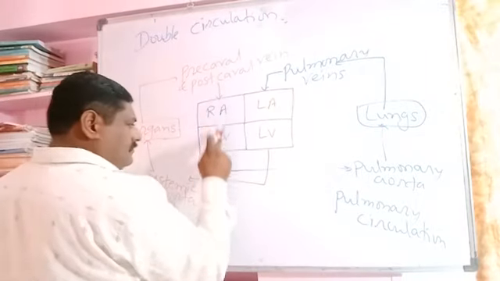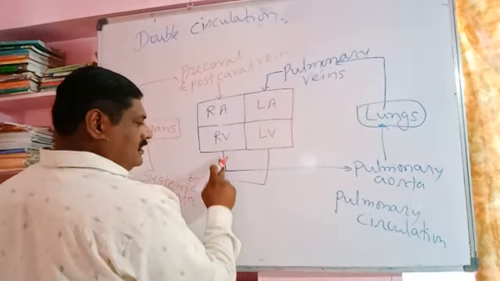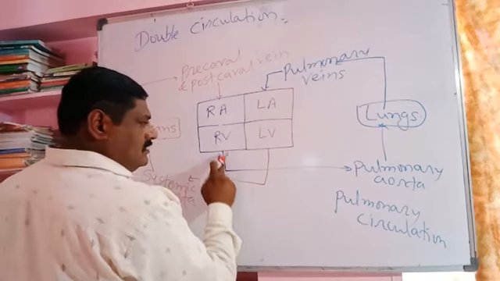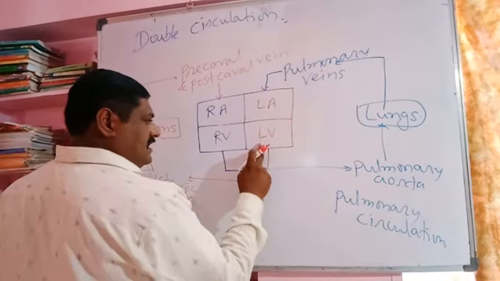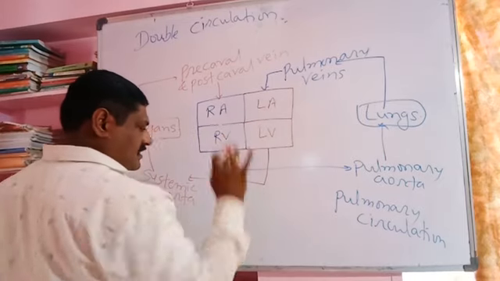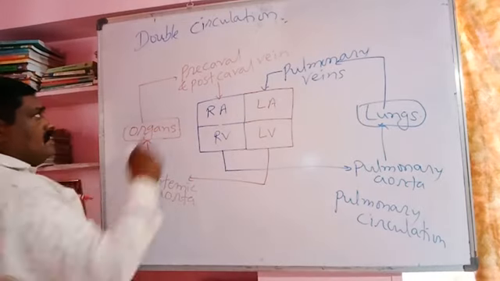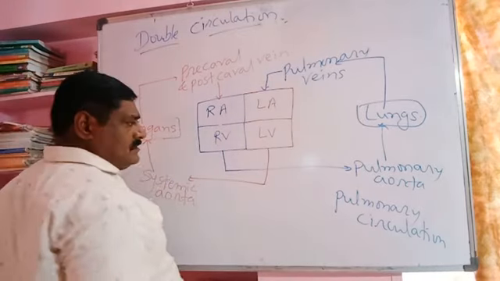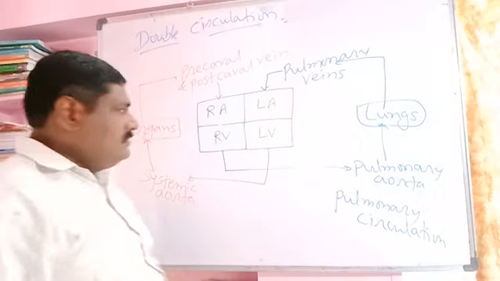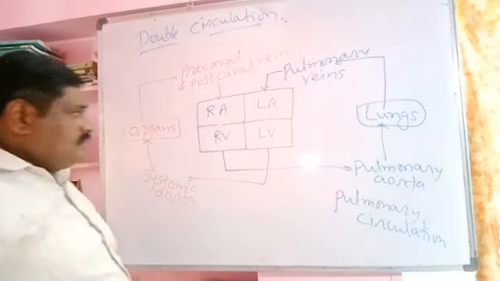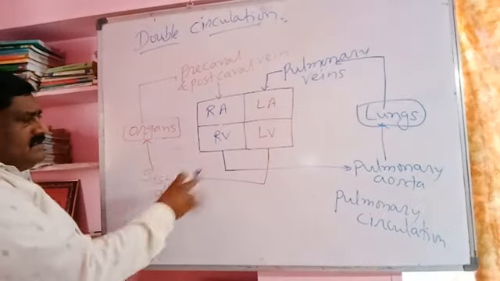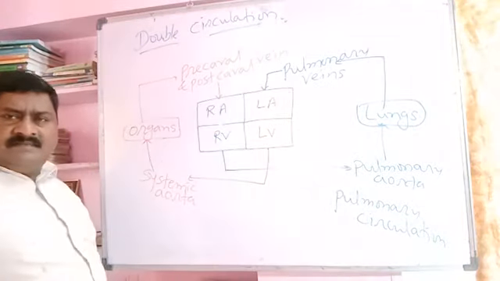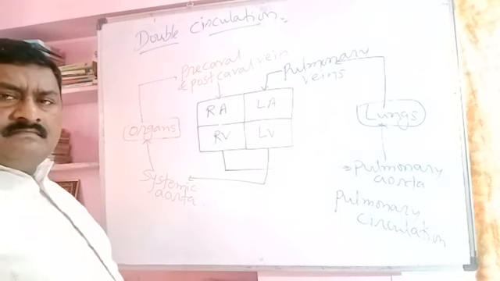So the blood from the right side of the heart is transported to the lung, and the same blood then enters the left side of the heart. The same blood flows two times, hence it is called double circulation. It is shown by birds and mammals, while the origin of double circulation is in reptiles and, before that, amphibians.